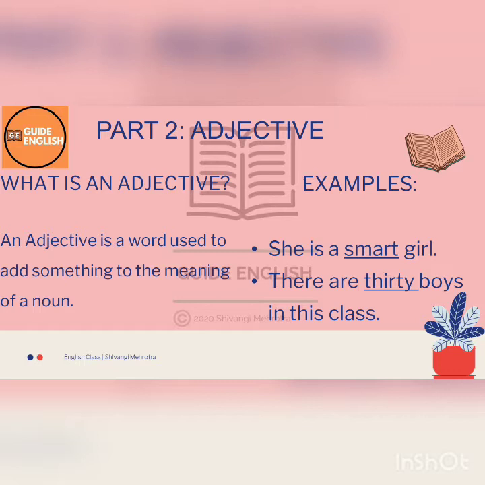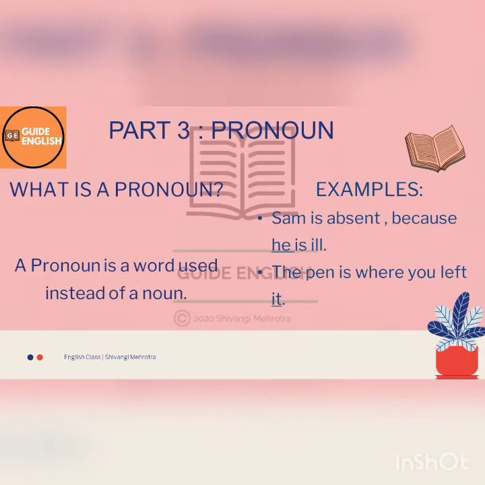I hope the adjective part of speech is briefed to you all well. Let's move to another part of speech and see what it is. Here we have our third part of speech, which is pronoun, pro and noun. Let us understand what it is. The words which are basically used in place of a noun are termed pronouns, and let us again understand them, like the previous noun and adjective, with the help of examples. Our first example says, "Sam is absent because he is ill."